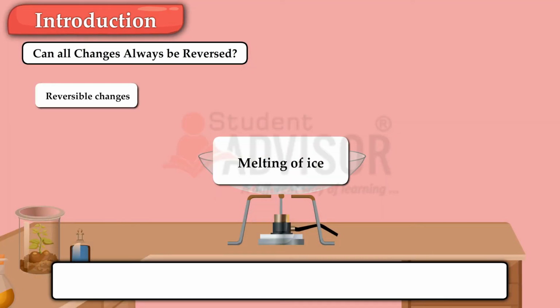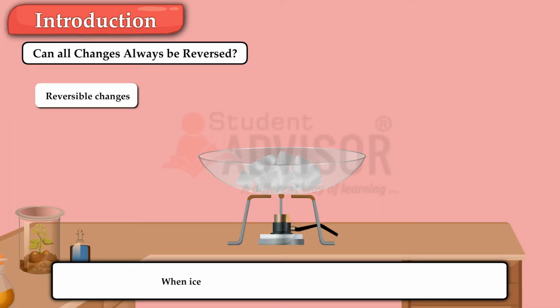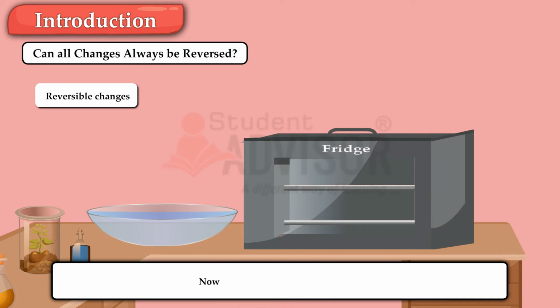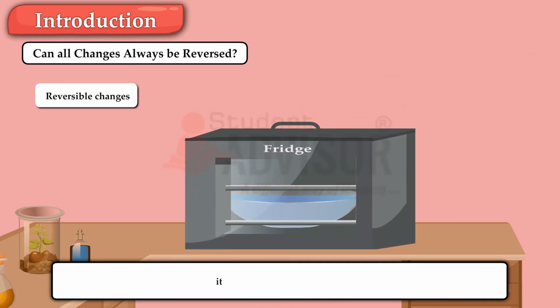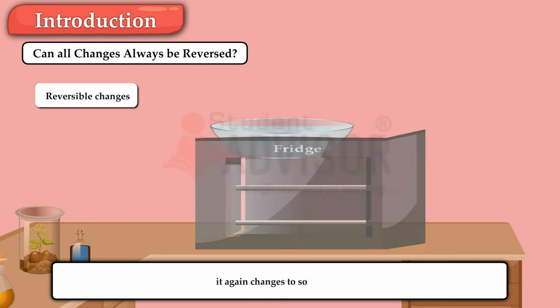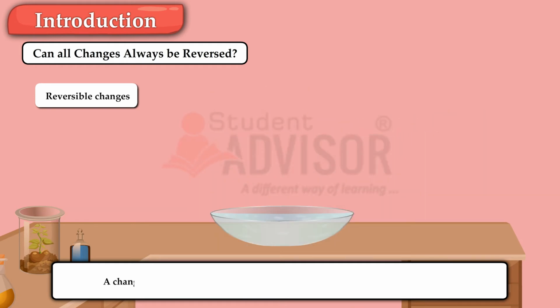melting of ice. When ice is heated, it melts to form liquid water. A change from solid to liquid takes place. Now, if we cool water to form ice, it again changes to solid ice. A change of state from liquid to solid takes place, but the composition of water is the same. Thus, melting of ice is a reversible change.